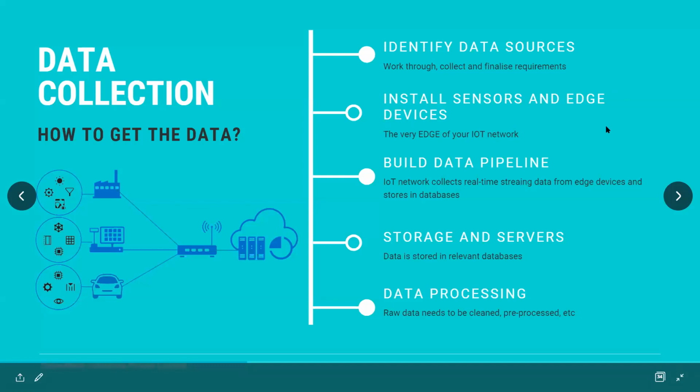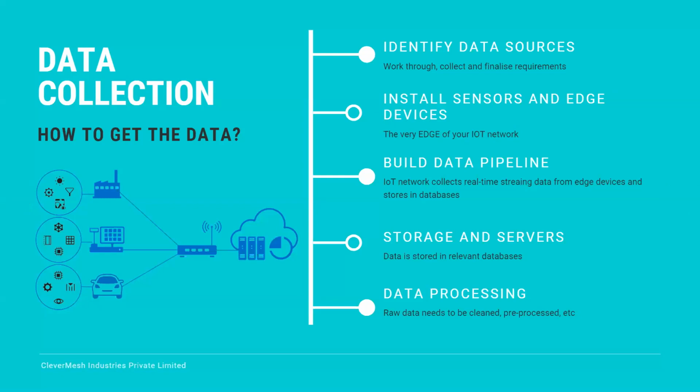IoT is all about sensors and edge devices. So what do I mean by edge devices? Any device which is connected at the edge of the network, where the data is being collected. That part is what we call the edge of the IoT network, right?